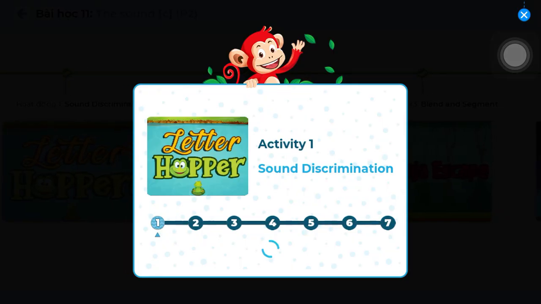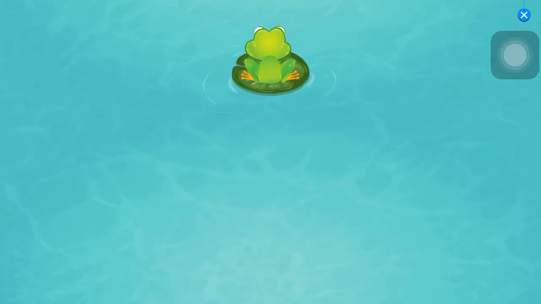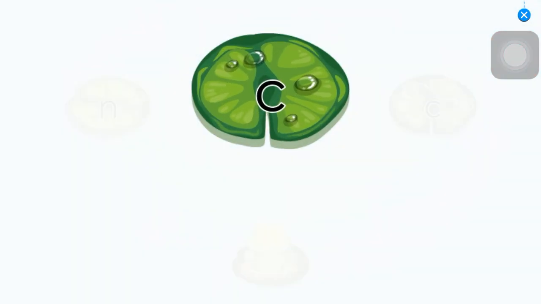Activity 1. Sound discrimination. Jump the frog to the leaves with the word